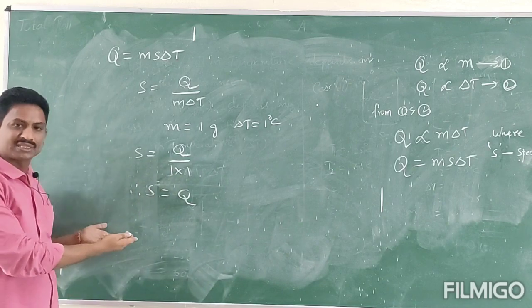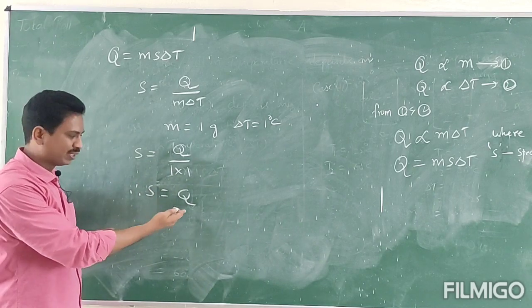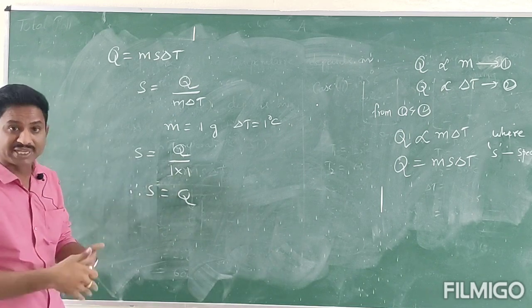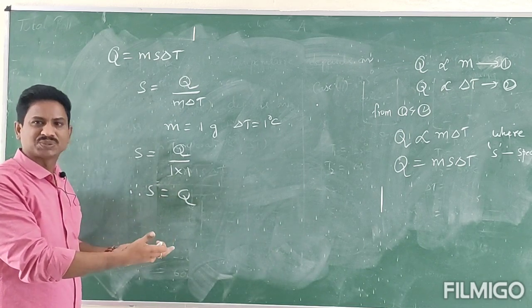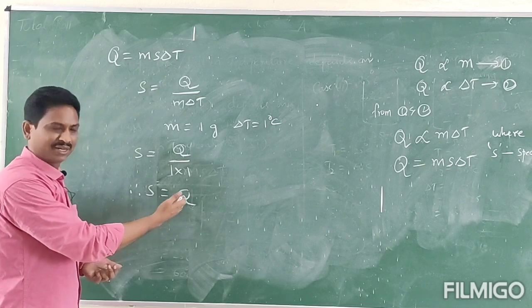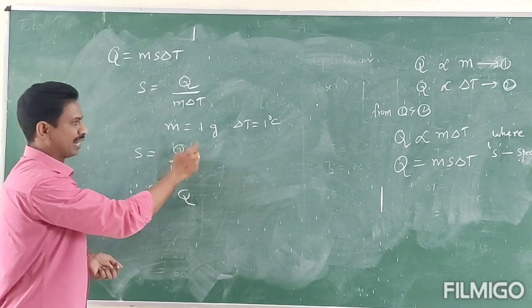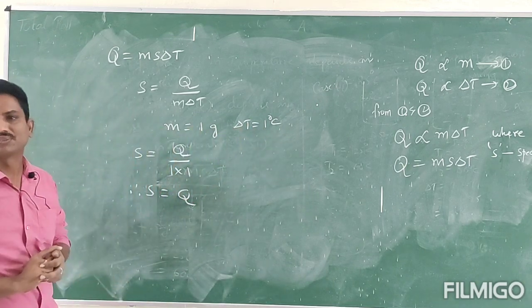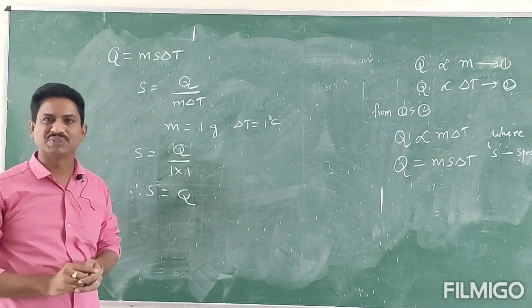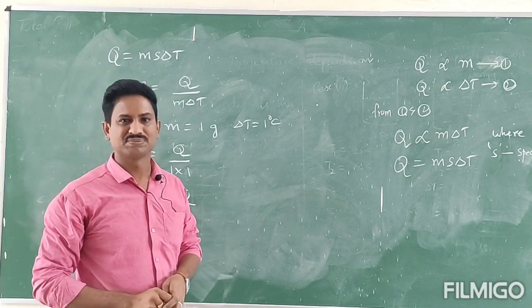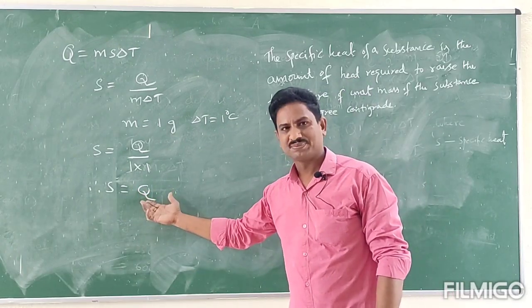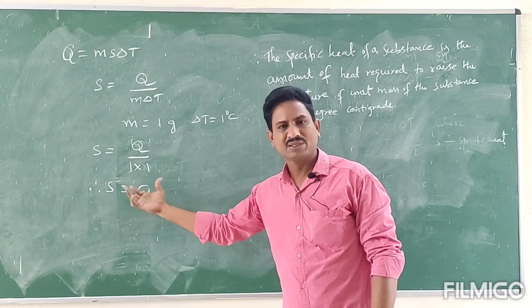What is S? Specific heat. What is Q? Heat content. That means specific heat is also the heat required to raise 1 degree centigrade in 1 gram mass. That is the definition of specific heat: S is equal to Q, S is specific heat, Q is heat content.